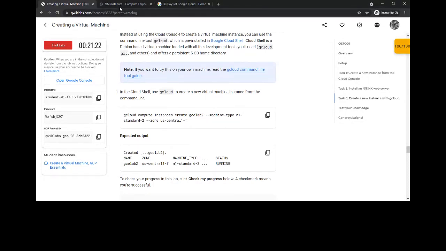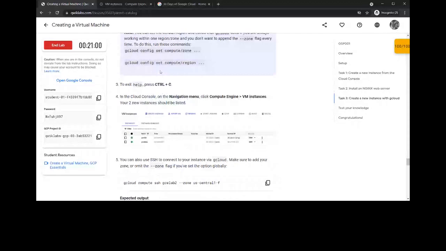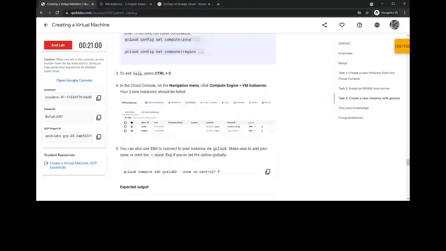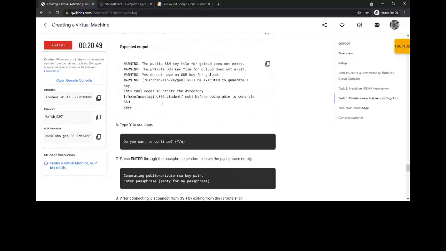Okay, here the status is written as successfully running. So this is done. Now I'll check my progress. The assessment has been completed successfully, and furthermore, guys, please go through this documentation section. It has further commands which you can explore, which are not part of a task.